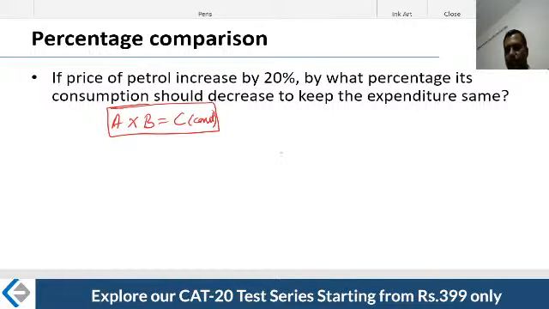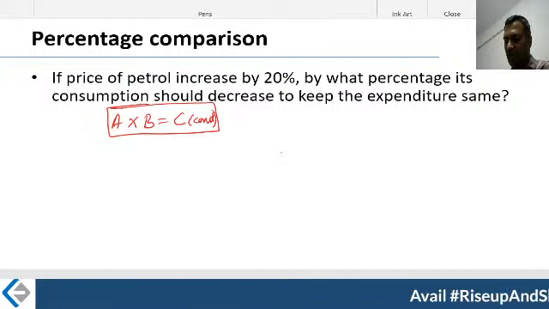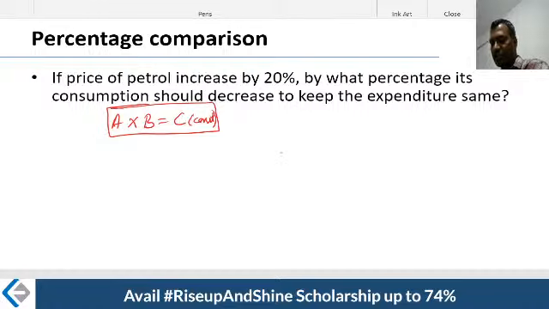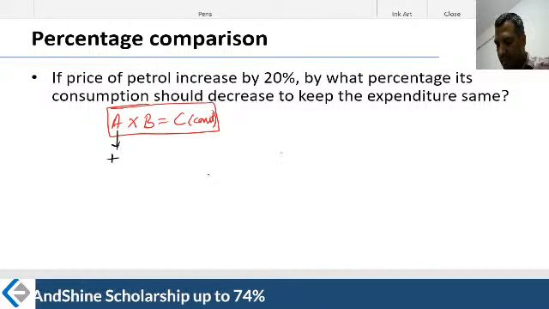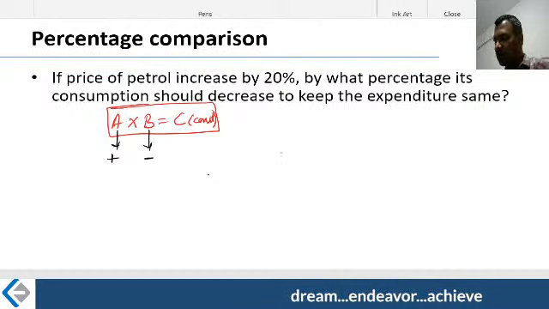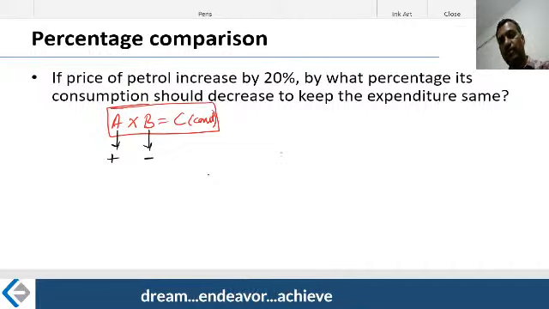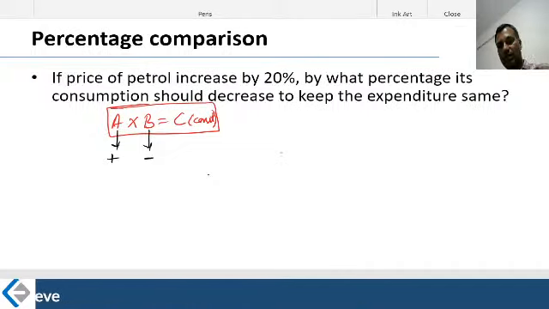Practical applications come handy here. Whenever A into B is equal to C and this C is constant, that is when I can use the increase-decrease. Now look at it, obviously, if A into B is equal to constant and A is increasing, naturally B has to decrease. That is when the product will be constant. You can't say that the value of A is increasing, the value of B is also increasing, yet C is constant. Oh, that's a miracle in math. That's not going to happen.